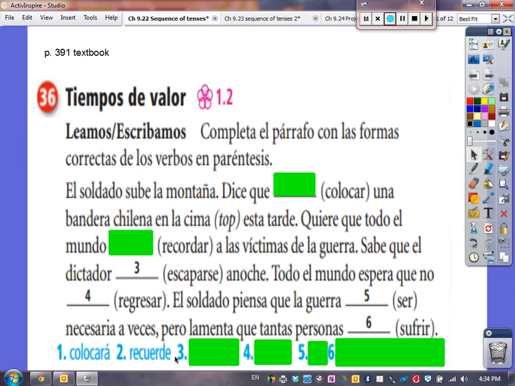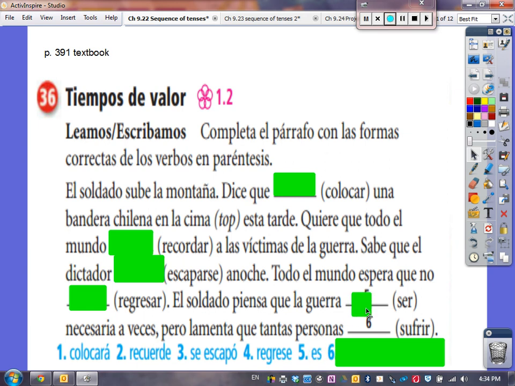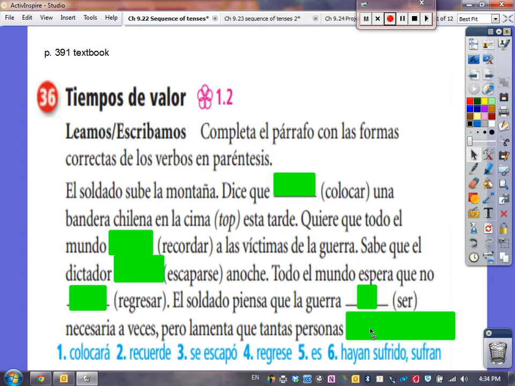He knows that the dictator escaped last night. We're going to use the preterite for number 3. The whole world hopes that he does not return, regrese. The soldiers think that the war is necessary. There's no doubt. But are sad that so many people suffered. Either hayan sufrido, have suffered, or sufran, present tense, suffer.